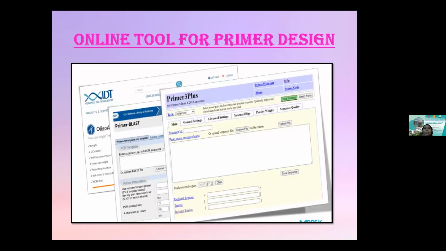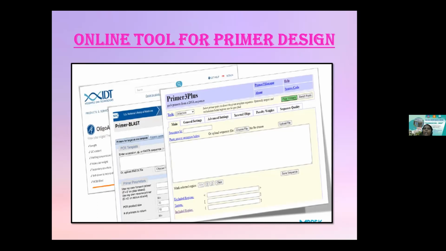Okay. So as I told you, there are so many do's and don'ts that you need to keep in mind as you're designing your primers. Manually, certain things are possible. When I pick up sequences, I can virtually see how many adenines, thymines, guanines and cytosines are present. I can design the complementary base pairing, and I can draw it, manually, to see whether there is a possibility of hairpin loop formation, or dimer formation. In such cases it can be corrected.